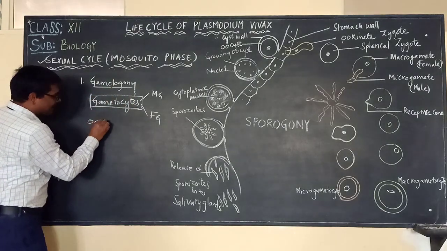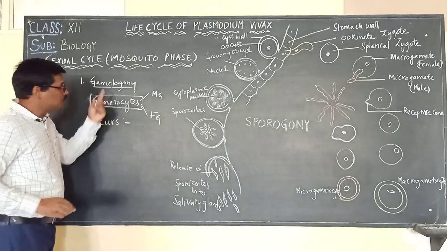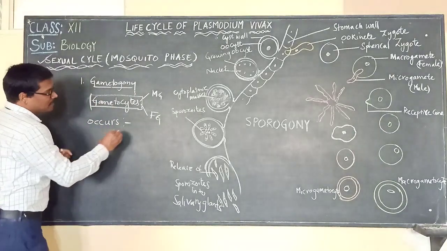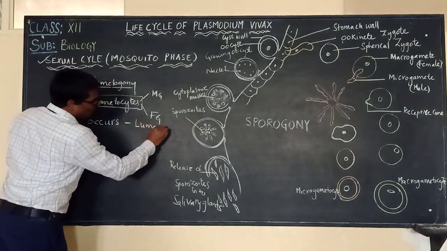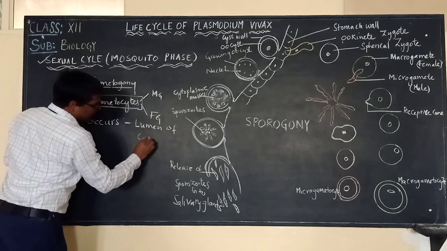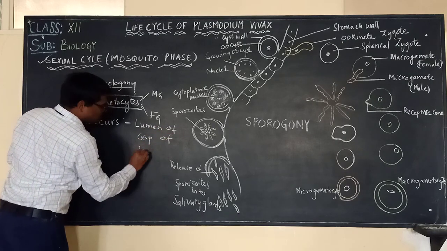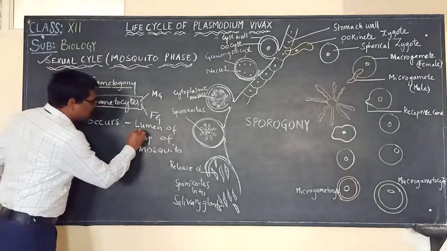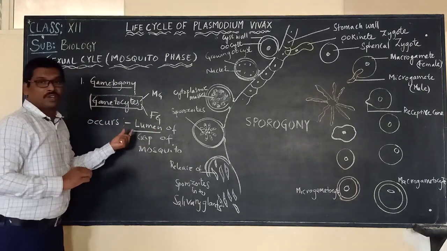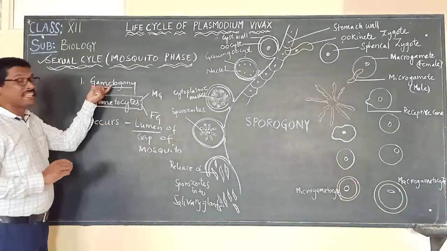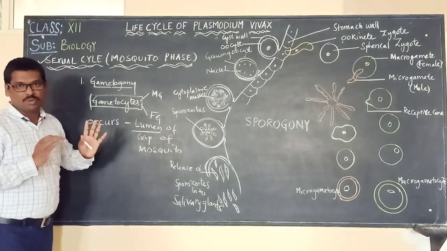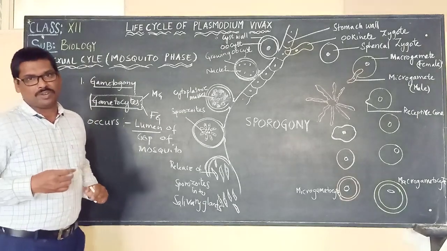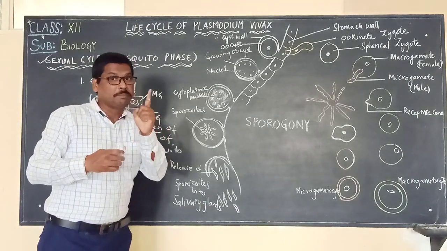Where does this process occur? This process of gametogony, the formation of the male and female gametes, takes place in the lumen of the crop of the mosquito. So you have to remember that gametogony is taking place in the lumen of the crop of the mosquito. Now we will see how the male gametes are formed from the male gametocytes.